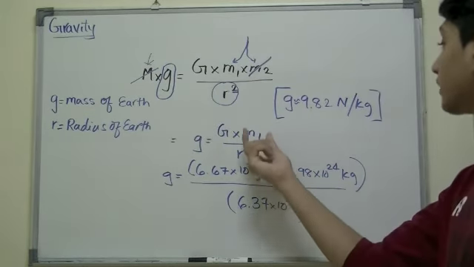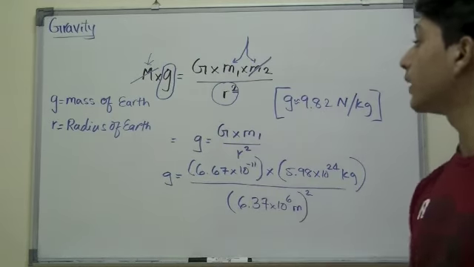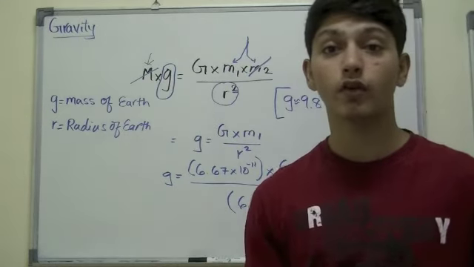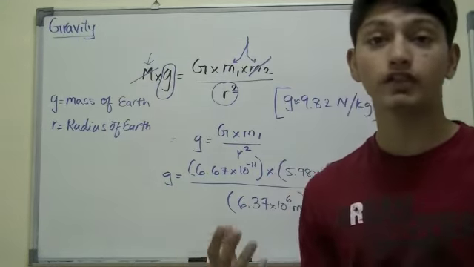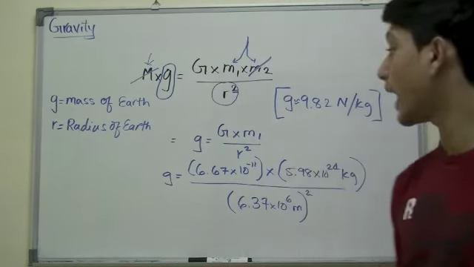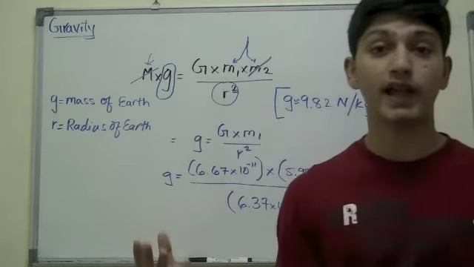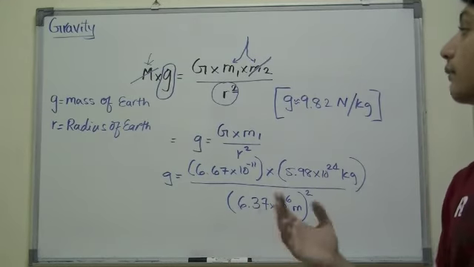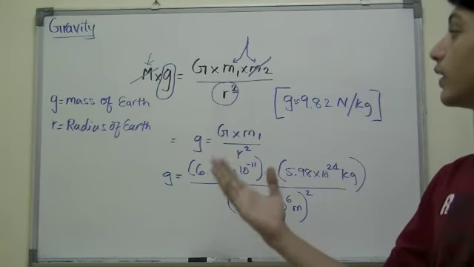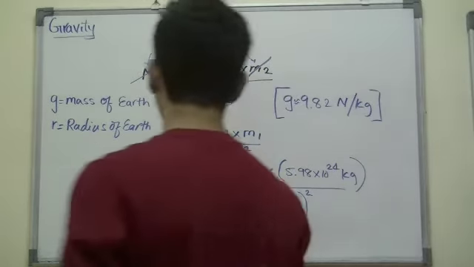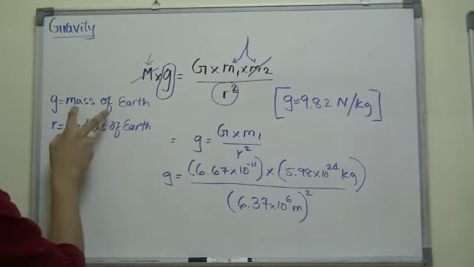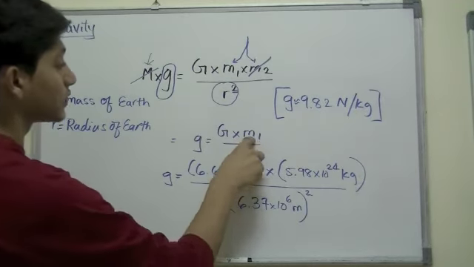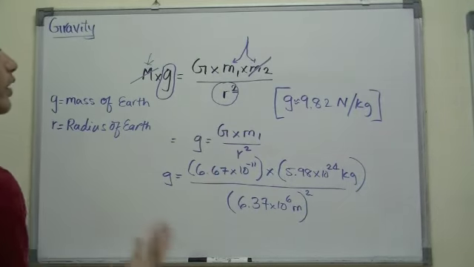I should have written the mass of the Earth right here, because at the end of the day we are finding the g, which in other formulas always represents the gravity, and it depends on which planet you are talking about. Here, since we are talking about Earth, but what I did was, instead of putting this value here, I plugged in the mass 1, which is the mass of the Earth.